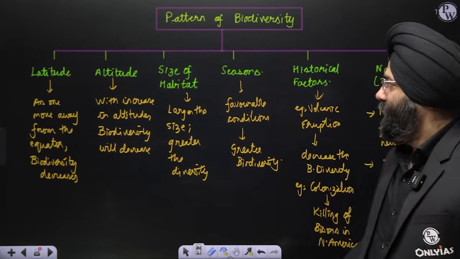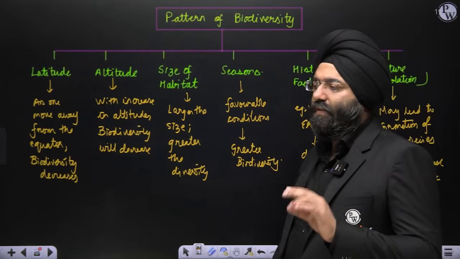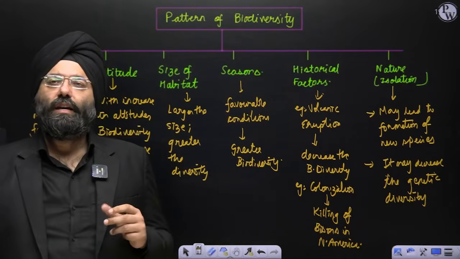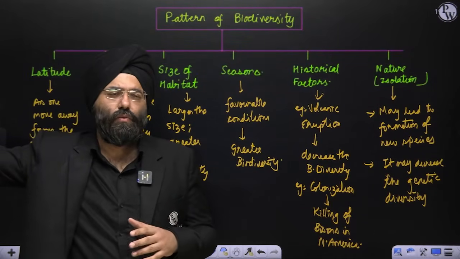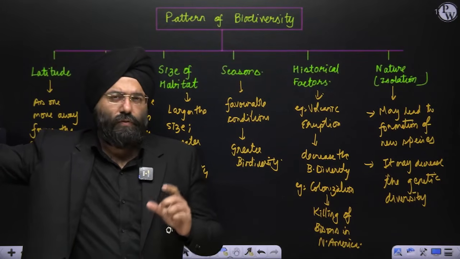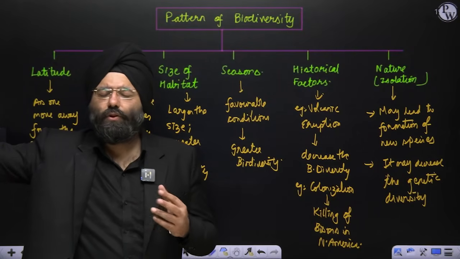Clear? Next come seasons. Now please remember, season is a very subjective topic. For me, an extreme cold is very problematic. But for some other animal who is very comfortable in the cold, it is not a problematic issue. Let us take the husky dogs, which are actually adapted to a cold environment.